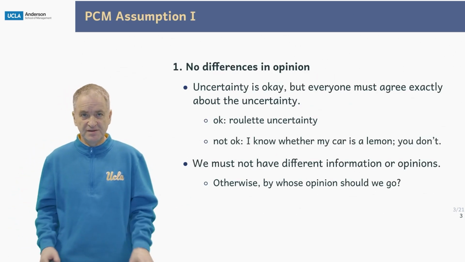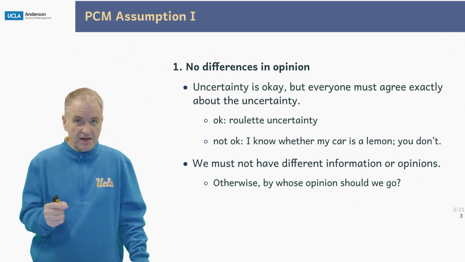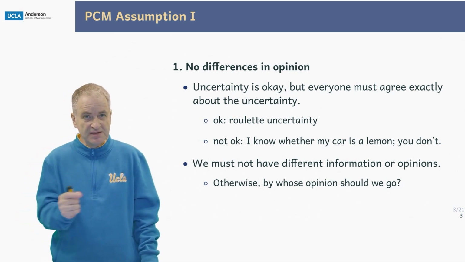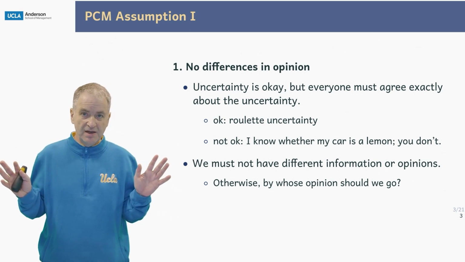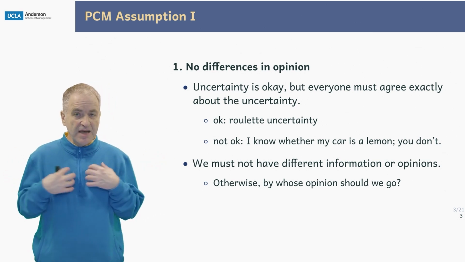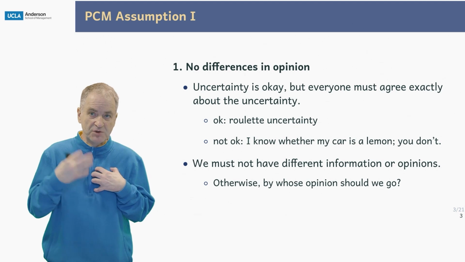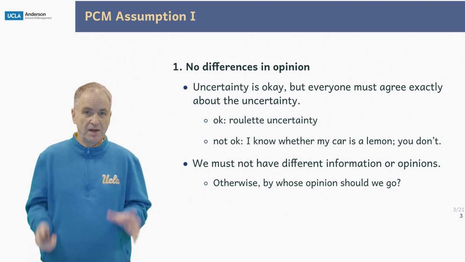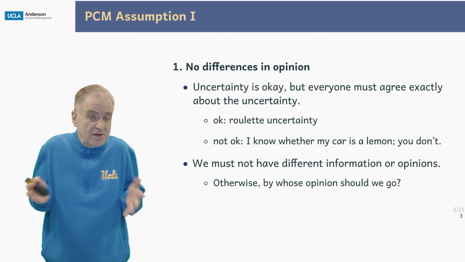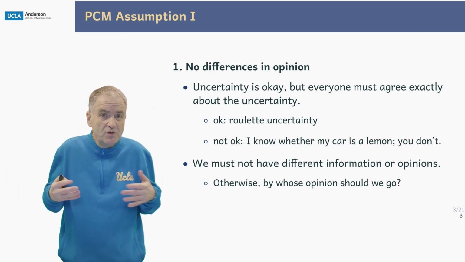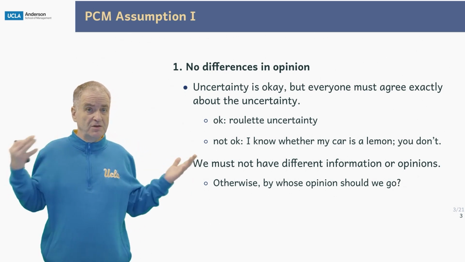So, no differences in opinion. Uncertainty is okay, but everyone must agree exactly about the uncertainty. So, roulette uncertainty is okay. Not okay is, I know that my car sucks and I'm trying to sell it to you. We must not have different information or opinions. Otherwise, I don't even know what to talk to you about, because whose opinion should we go by? Yours or mine?